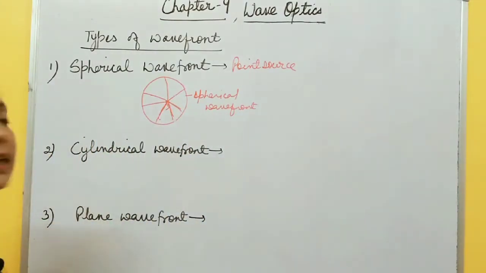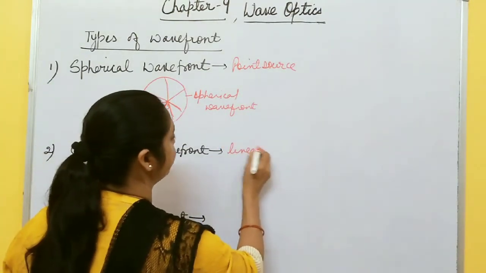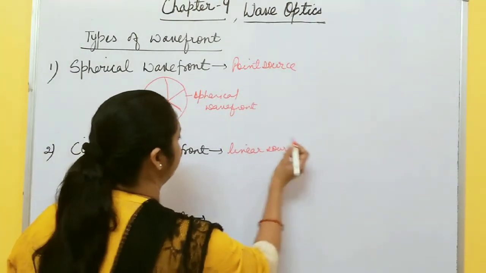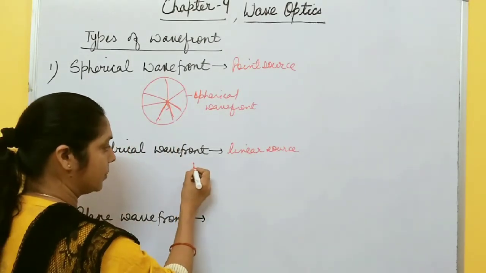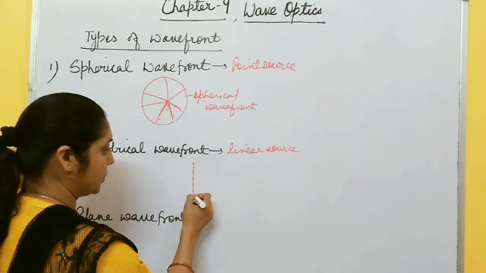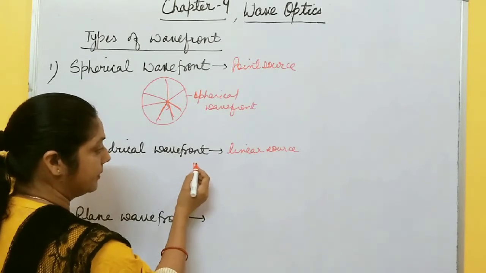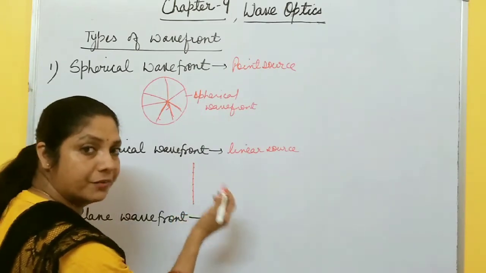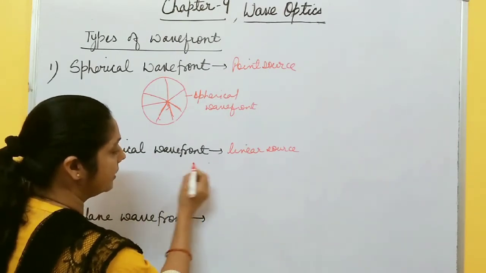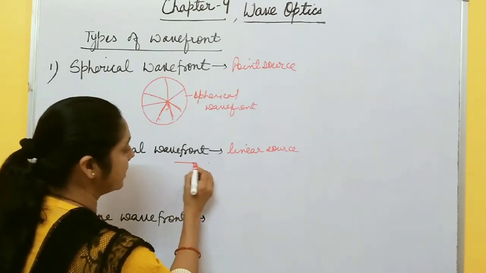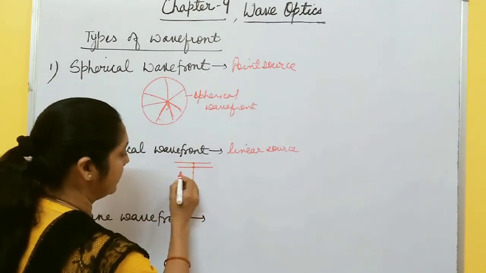Now second, the cylindrical wave front. If the source is a linear source, linear source means suppose this is a source and this source has a large number of points. The wave front is nothing but the locus of all points which are vibrating in the same phase. So from this point, disturbance is produced on this side and this side, at equal distance. Again from this point, this side and this side, at equal distance.